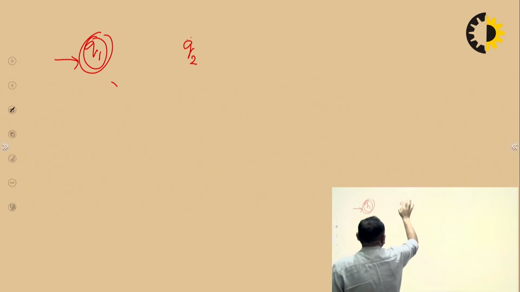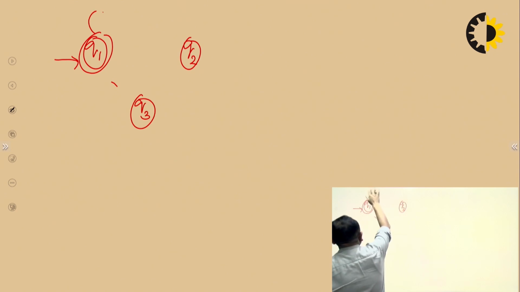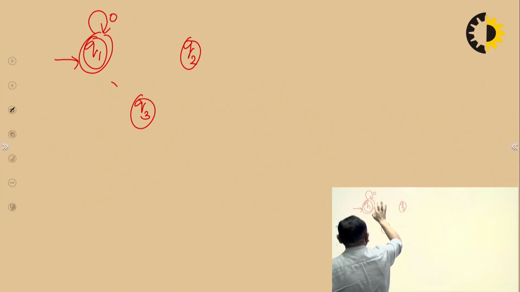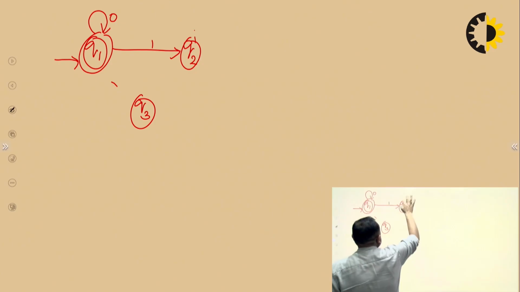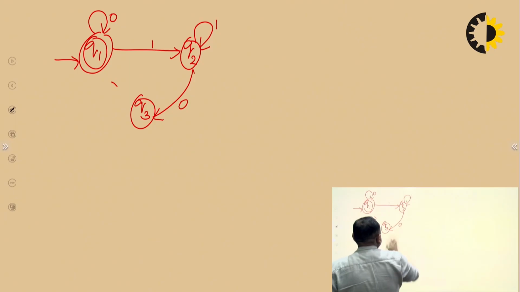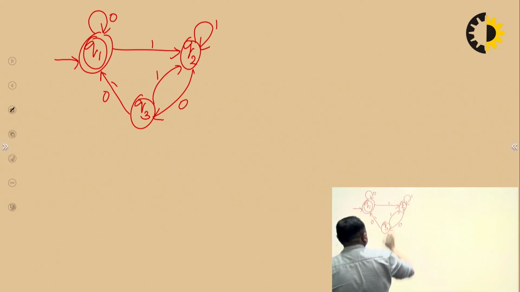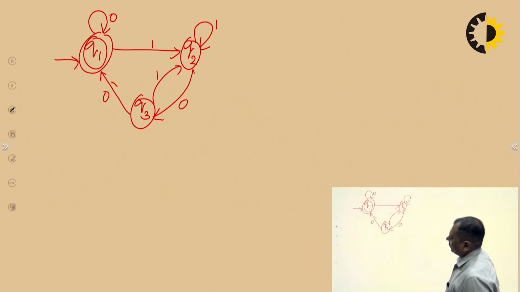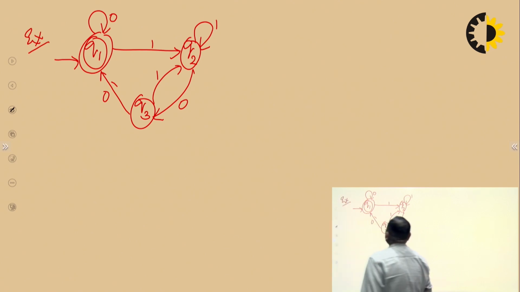Q2, Q3. The 0 is coming over there. 1 is going to Q2. 1 is on the self loop. 0 is from Q3. Its 0 goes to Q1 and 1 goes to 1. Okay, so this is one more example. We have the DFA over there.